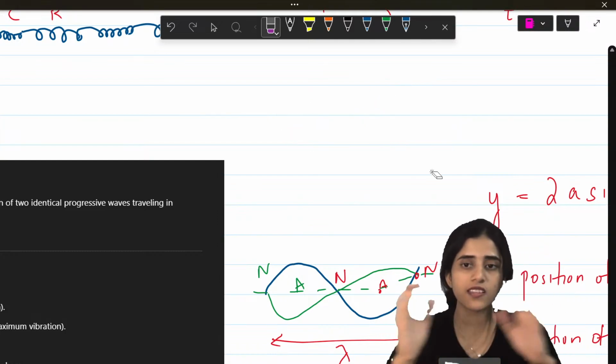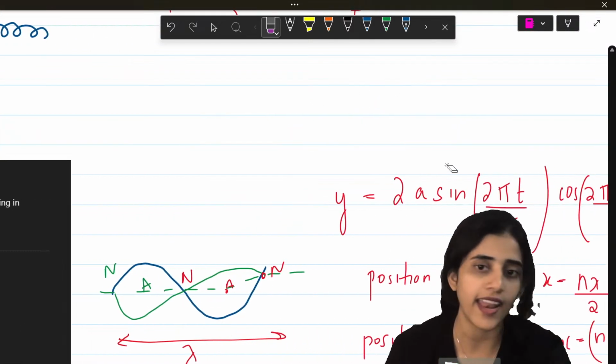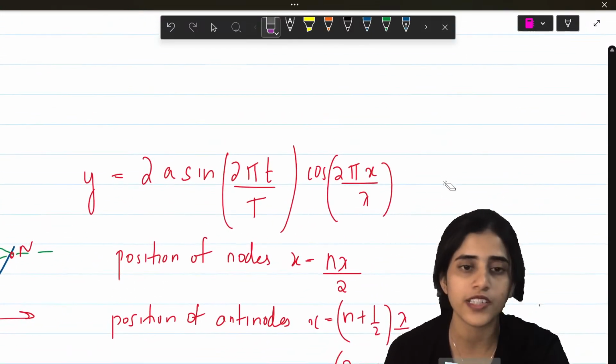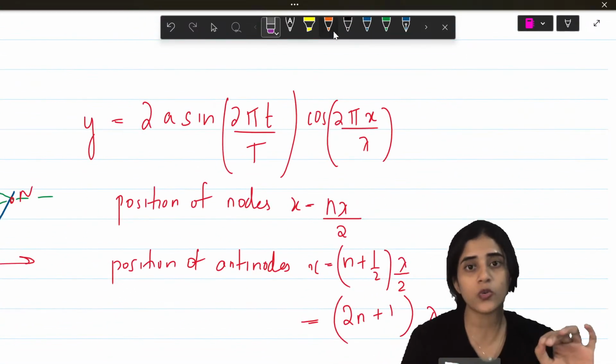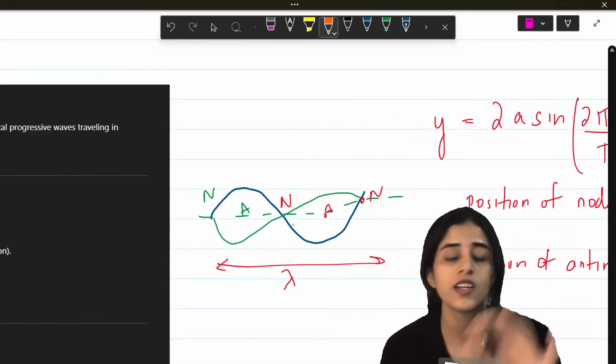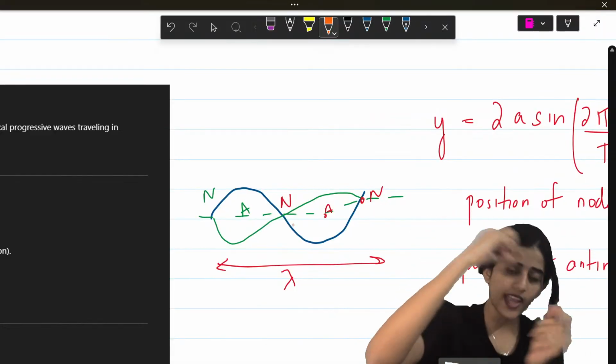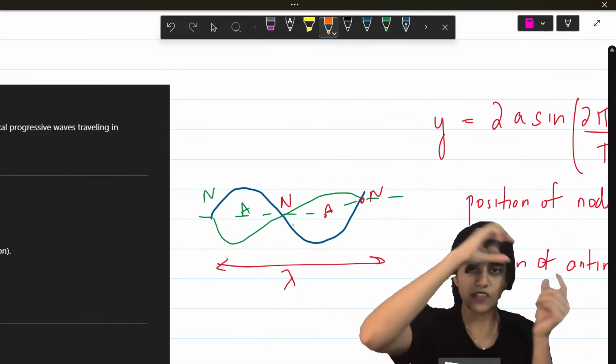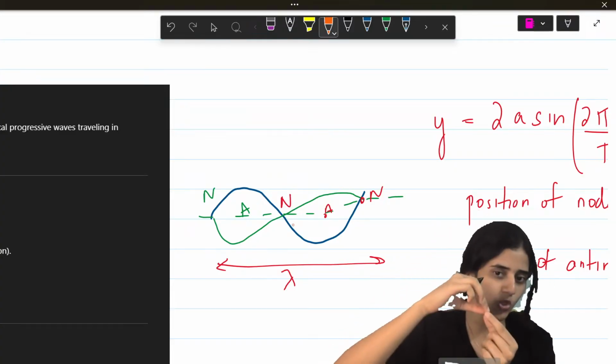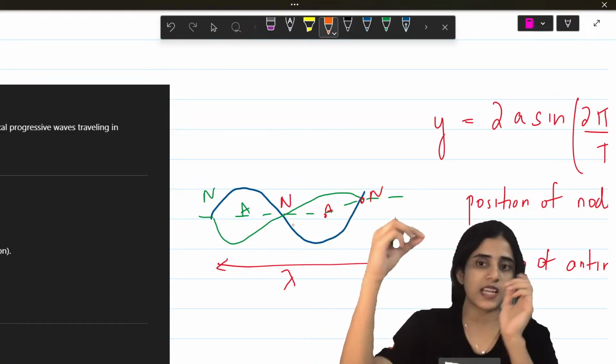So the wavelength, the length of one wave, is lambda. Now nodes and antinodes. What are nodes? Nodes are points where the waves meet. Antinodes are the central points. So every time a wave meets, it becomes a node. Every time a wave separates, it becomes an antinode.